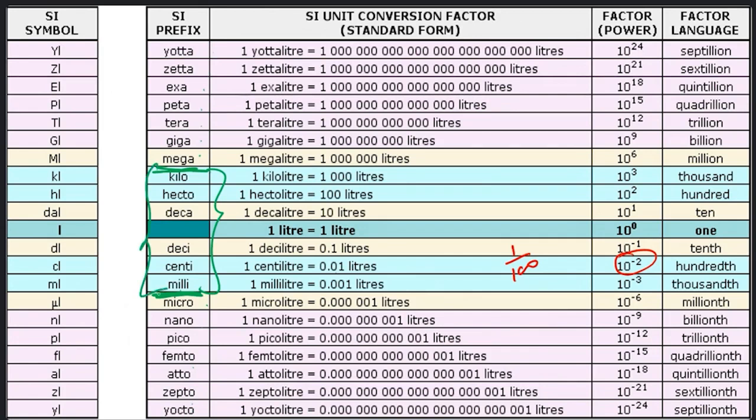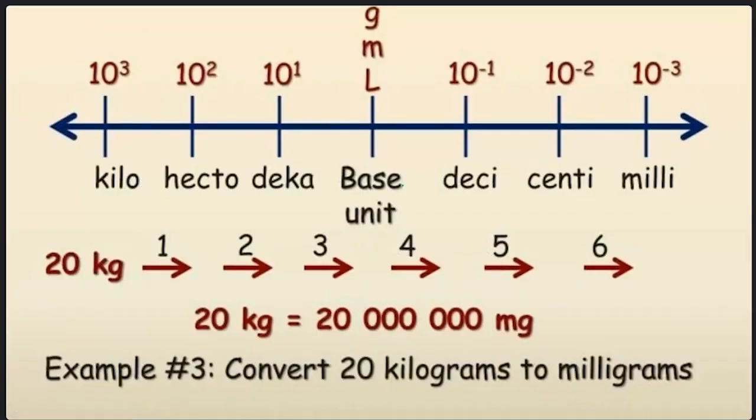Generally we will learn only this set, because based on this concept you can do all these calculations, and the others are not much useful in daily life. This is basics, and it will give you a lot of confidence about numbers. As you can see, it is written the same: milli, centi, deci, base unit, then deca, hecto, and kilo.